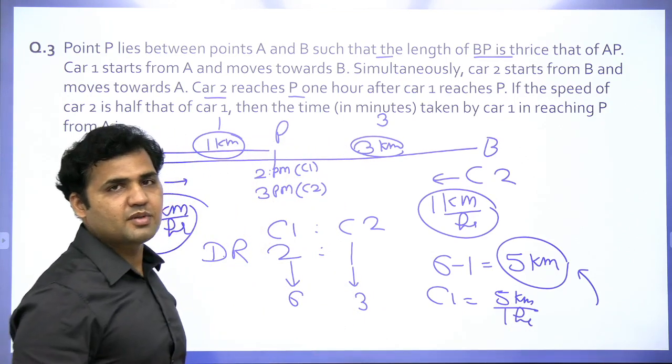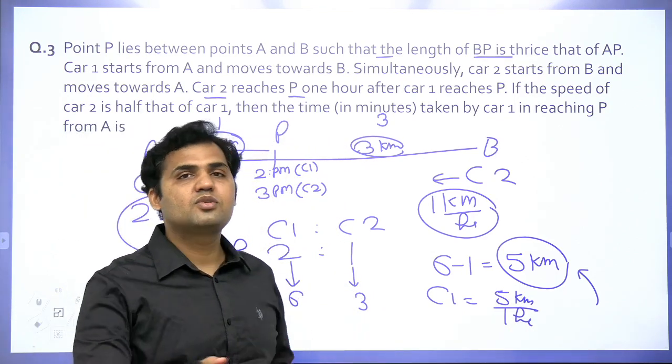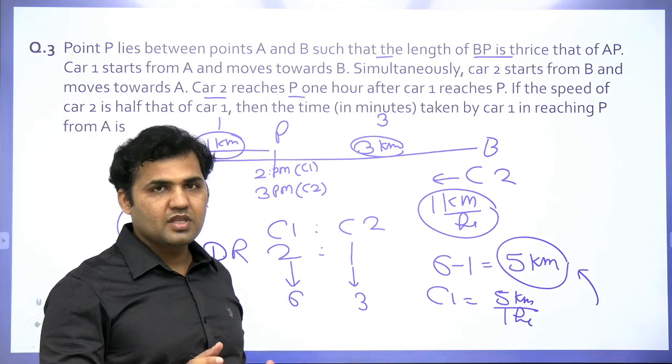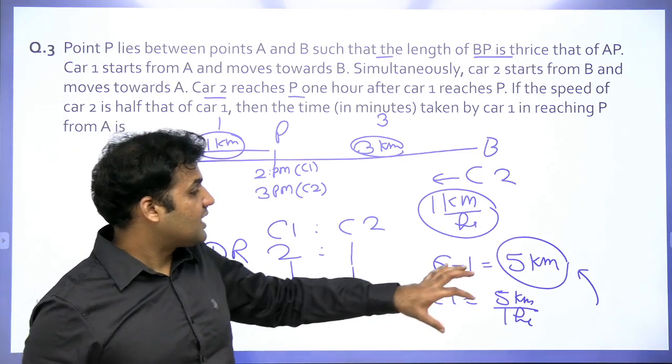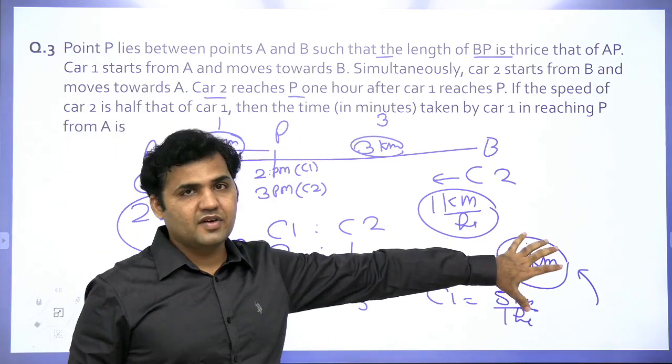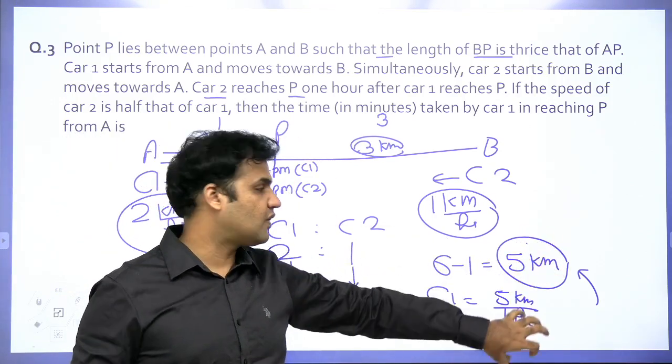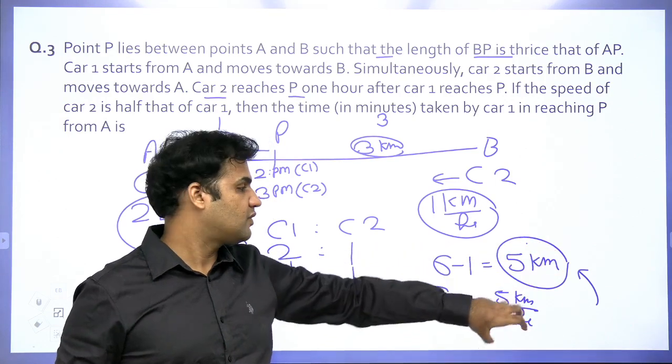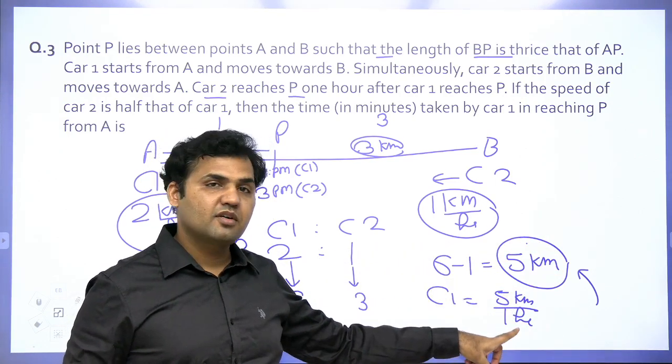It's very simple. This is something that you can read while reading through the question also. If you are good with the ratio concept of time and speed, car 1 is able to save the time for not traveling 5 kilometers, and that saved time is 1 hour. That means the speed of car 1 is 5 kilometers in 1 hour.